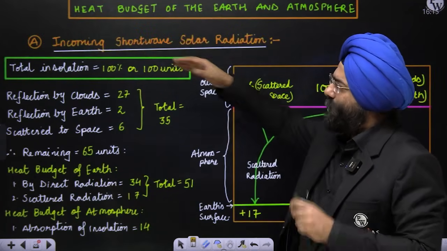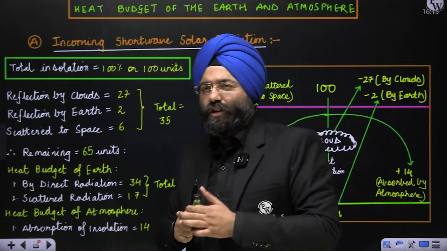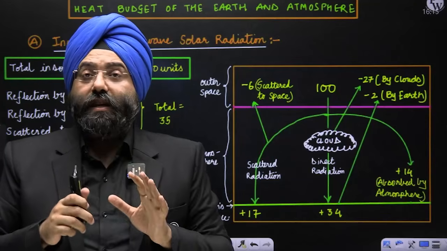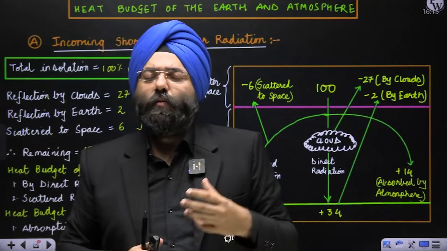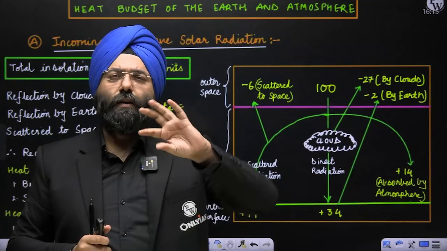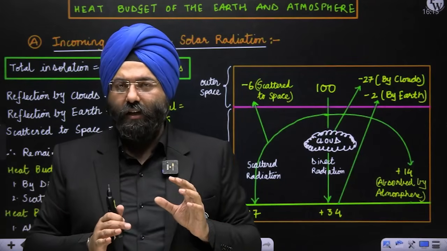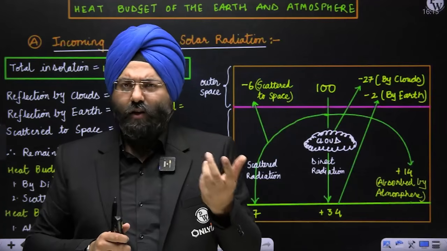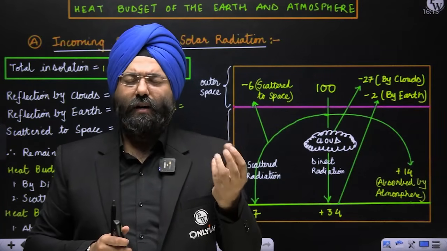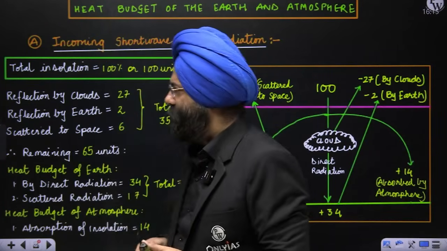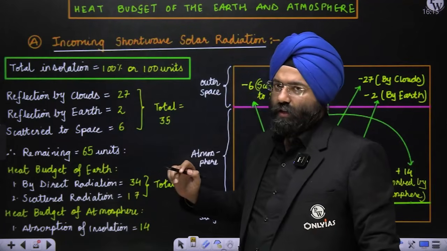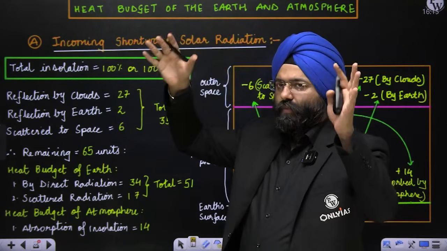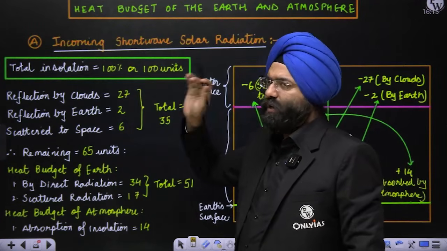Right now I'm taking the incoming solar radiation, the radiation that is coming from the sun. Now see, if I take a specific number and all, it will become difficult. So let us take one thing. Let us take the complete solar radiation which is reaching the earth as 100%, or you can take 100 units, whatever. Take it as one, doesn't matter. Let us take the total insolation that is coming on the earth, even the atmosphere and all, as 100% or 100 units.